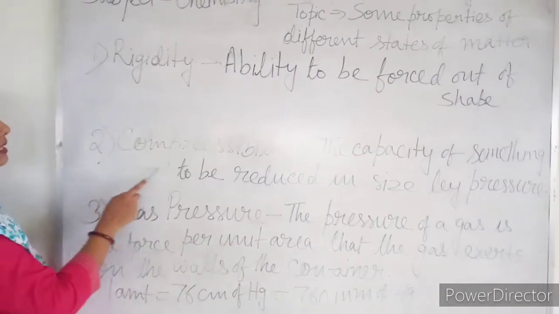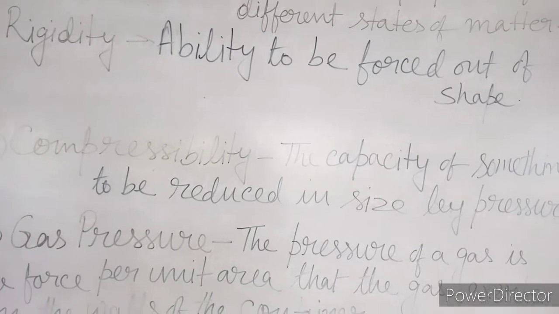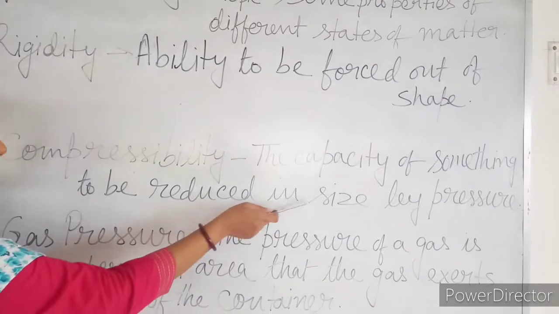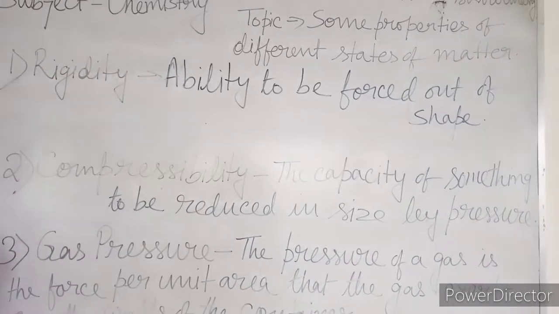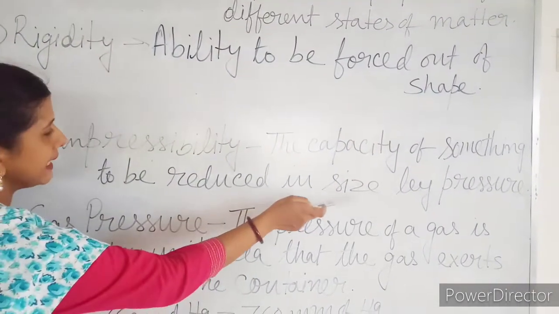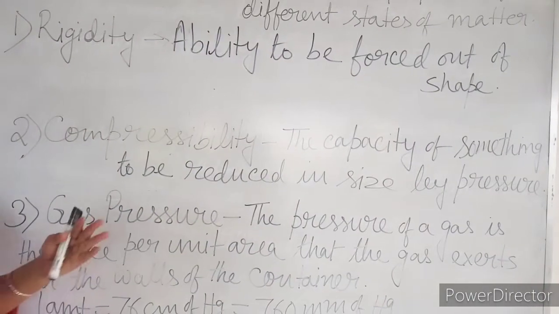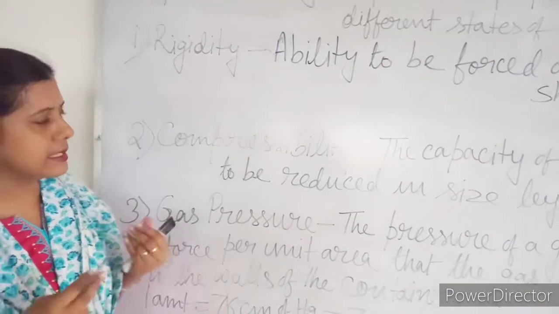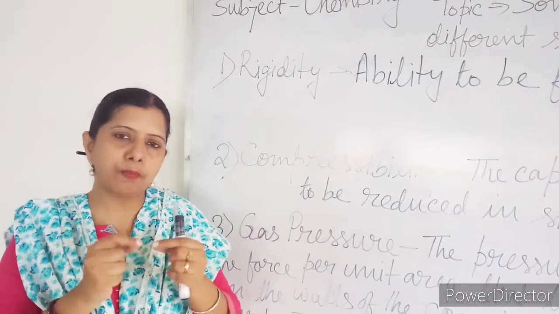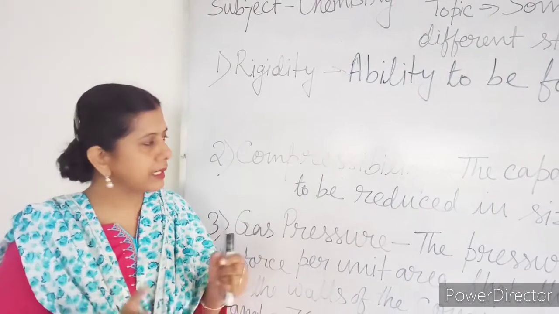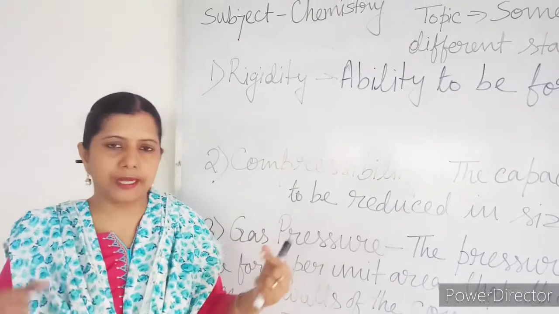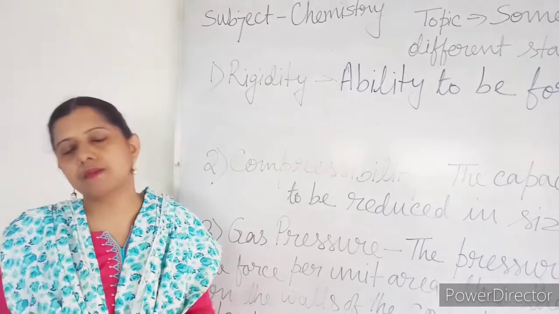My second point is compressibility. What is the meaning of compressibility? It is the capacity of something to be reduced in size by pressure. That means you are decreasing the size. For decreasing the size, there should be a proper gap between the molecules. That means the intermolecular space should be more. Then only we can compress, and make the molecules come closer.